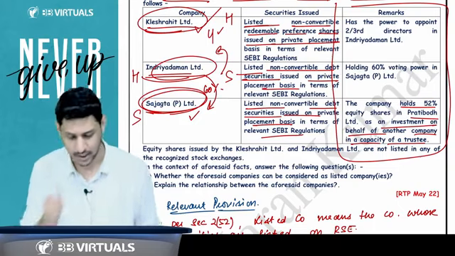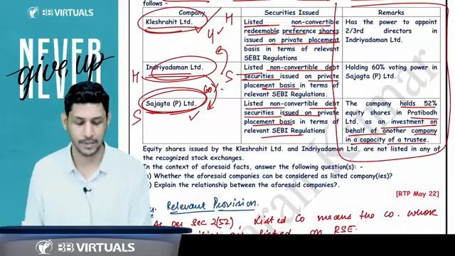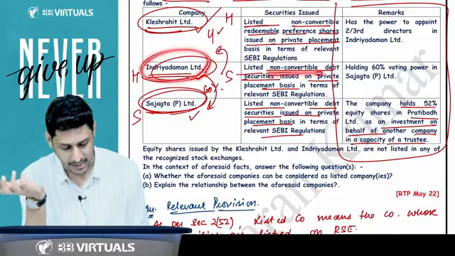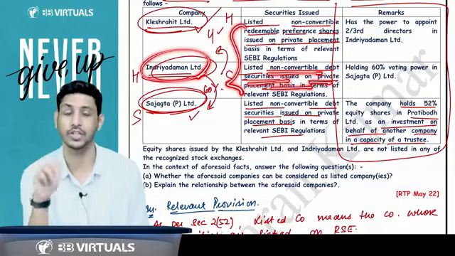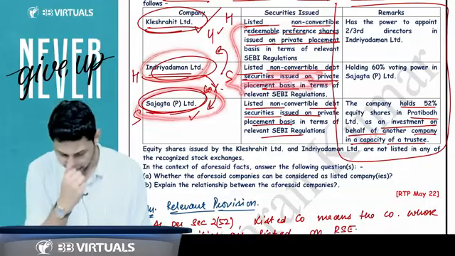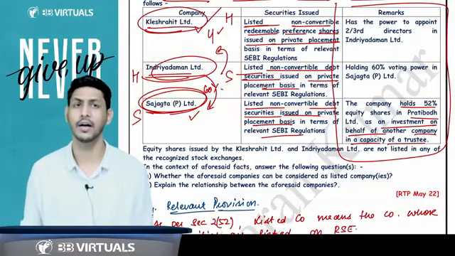This company has listed non-convertible redeemable preference shares on a private placement basis. This is not a listed company. This is a public company that has listed non-convertible debt securities on private placement, because these companies' equity shares are not listed. This is again not a listed company. This company is a private company and issued non-convertible debt on a private placement. Again, this is not a listed company.